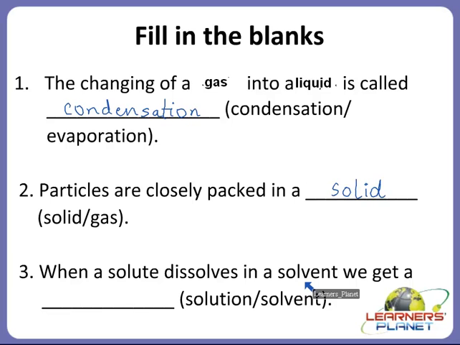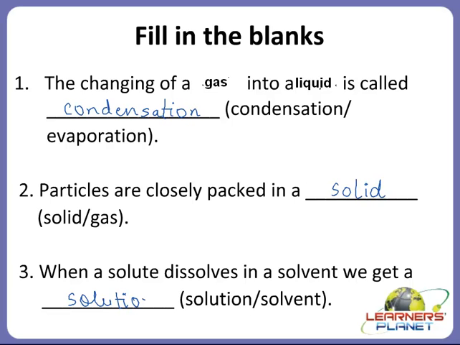For example, if we dissolve sugar in water, a solution will be obtained. So we can say that when a solute dissolves in a solvent, we get a solution.